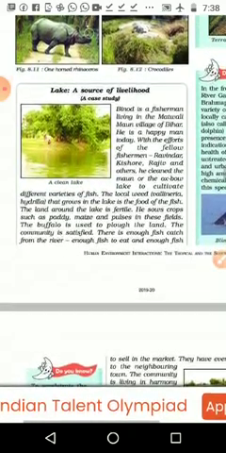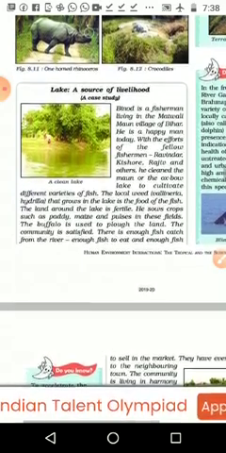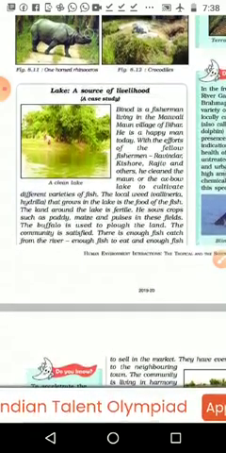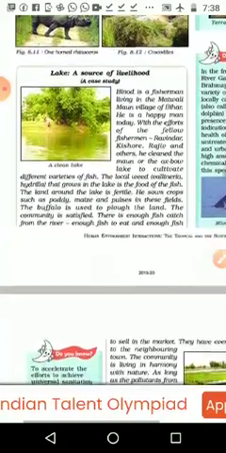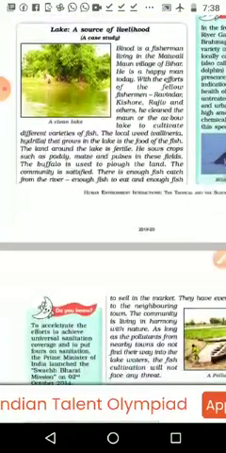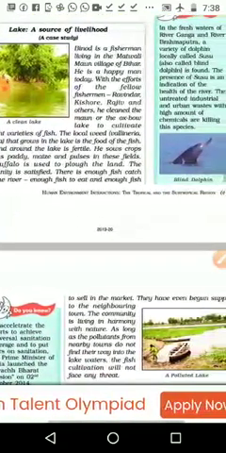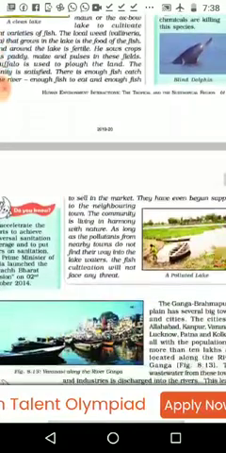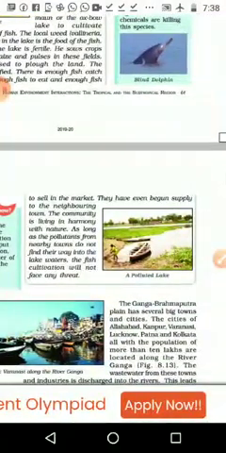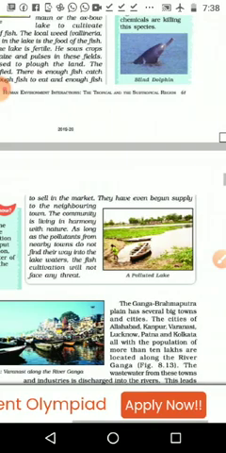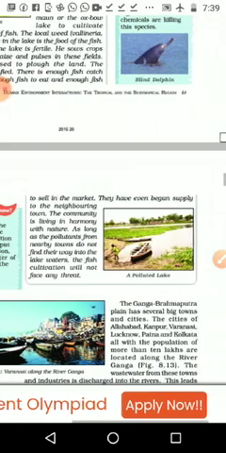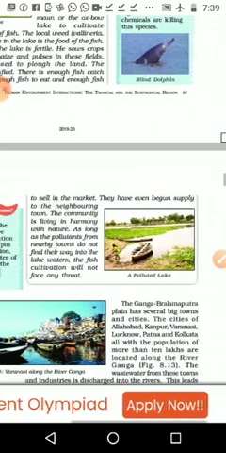The buffalo is used to plow the land, and the community is satisfied. There is enough fish to catch from the river, enough fish to eat, and enough fish to sell in the market. They have also begun supplying to the neighboring town. The community is living in harmony with nature.